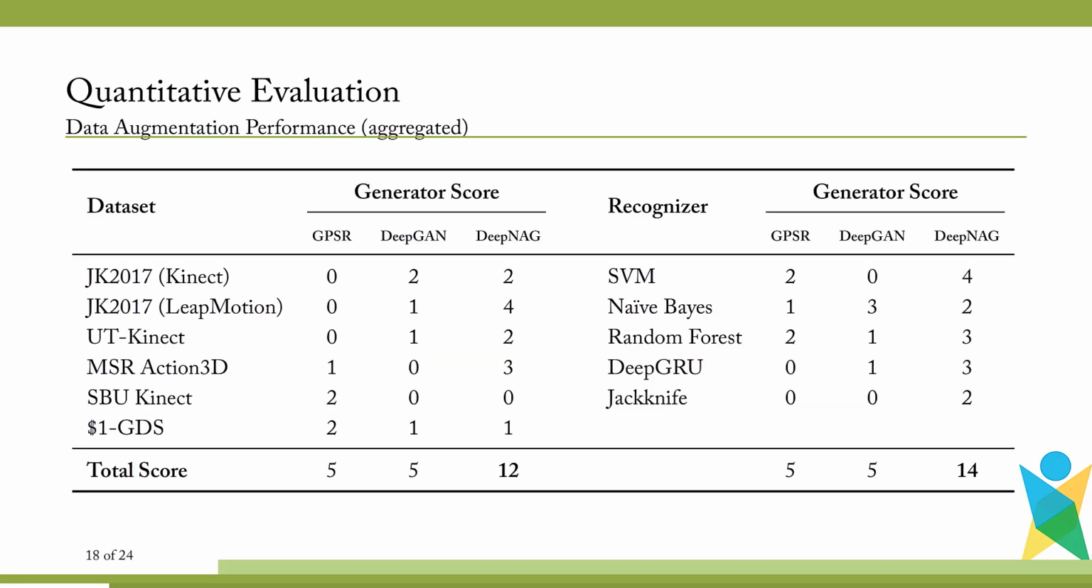For a better comparison of the results, we devised a scoring scheme by counting the number of times the use of each generator led to reduced recognition error compared to the baseline. On the left, we see the scores aggregated across different datasets. We observe that regardless of the recognizer, DeepNAG has achieved the highest score. On the right, we see the scores aggregated across different recognizers. We observe a similar trend. Regardless of the dataset, DeepNAG has achieved the highest score. These results suggest that DeepNAG is a viable option for increasing the recognition performance via data augmentation.